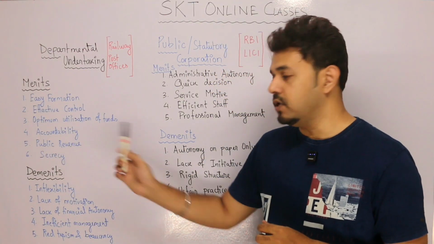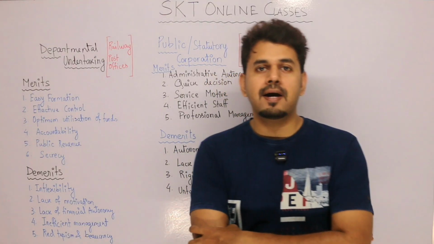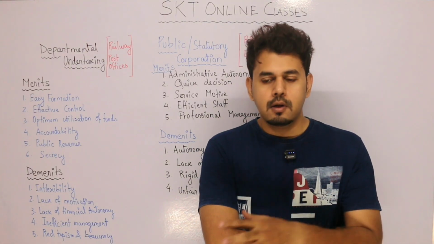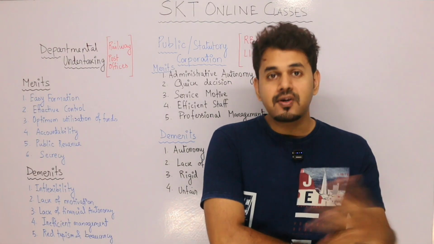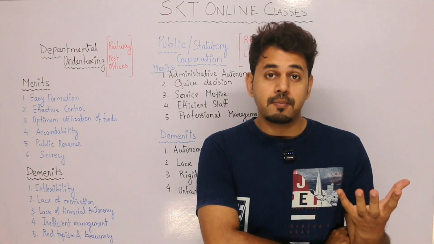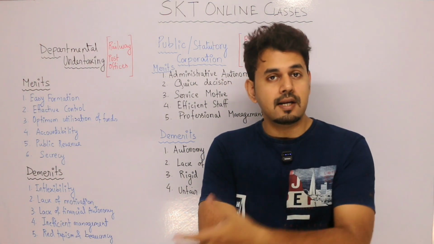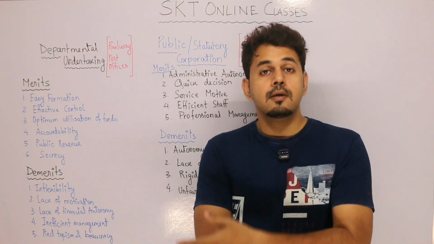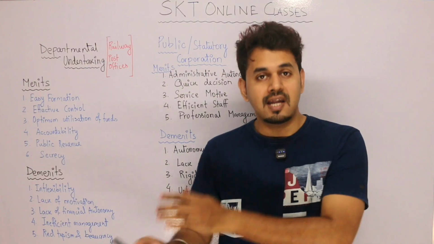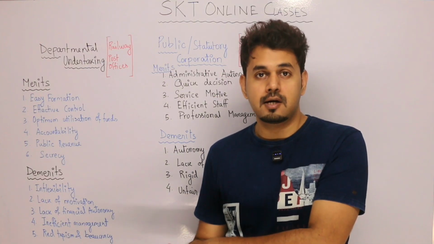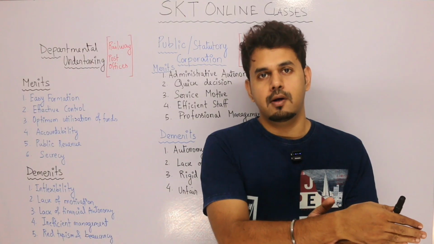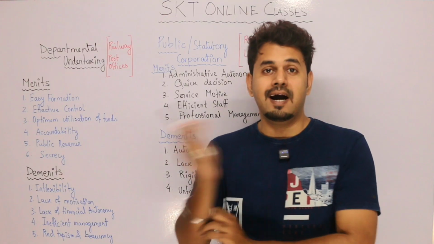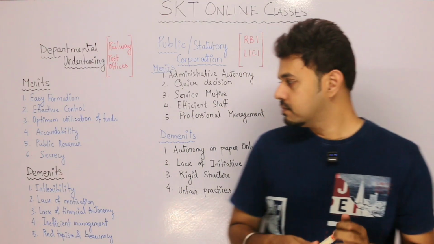Anyway, now public revenue. Any revenue earned by these departmental undertakings gets added back to the treasury of the government. The money that has been given by the government to the railways or to the post office or to the departmental undertakings, since the government is providing the money, the revenue earned by these departmental undertakings will also belong to the government. So that's the reason it's an advantage. Whatever they earn will be added to the treasury of the government.